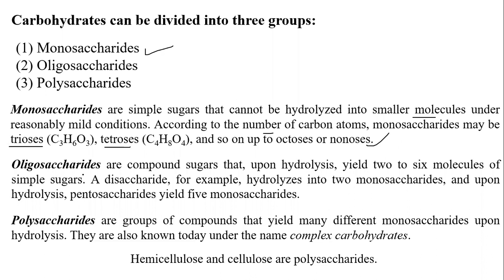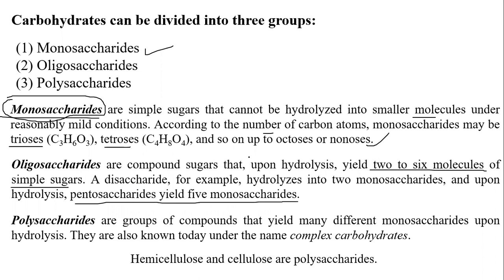Oligosaccharides are compound sugars that upon hydrolysis yield 2 to 6 molecules of simple sugar. That means if we go for hydrolysis, it will give 2 to 6 monosaccharide molecules. A disaccharide, for example, hydrolyzes into two monosaccharides. Upon hydrolysis, pentasaccharides yield up to 5 monosaccharides.